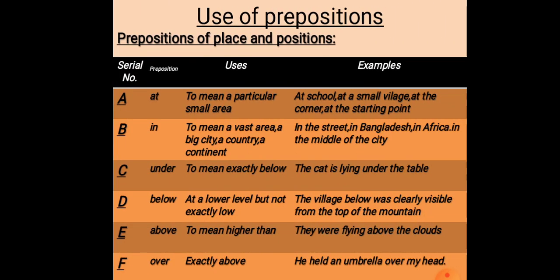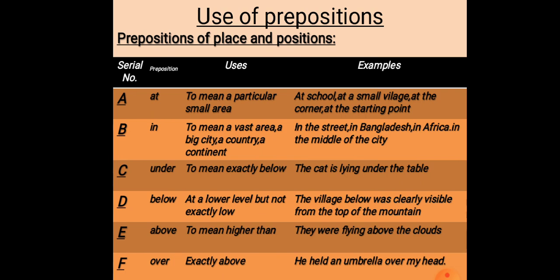Now I will discuss the use of these prepositions. First one, prepositions of place and possessions. You see which prepositions are used for place and possessions. At. At is used to mean a particular small area. Example, at a school, at a small village, at the corner, at the starting point. In is used to mean a vast area, a big city, a country, a continent. For example, in the street, in Bangladesh, in Africa, in the middle of the city.